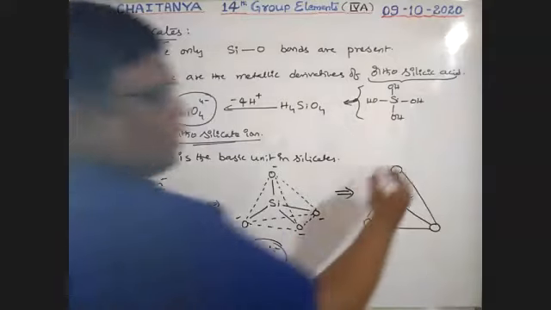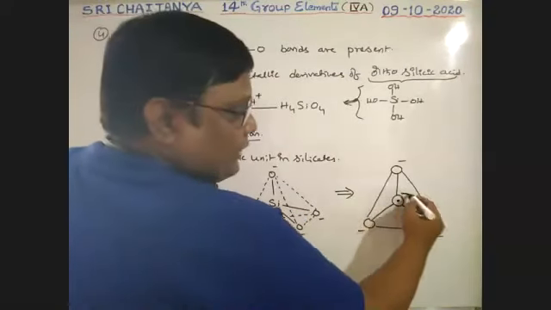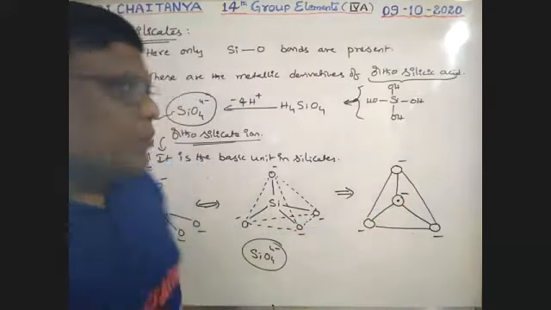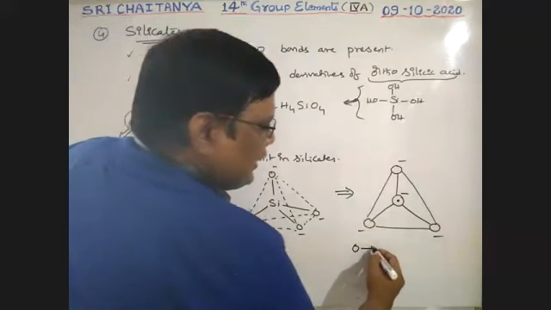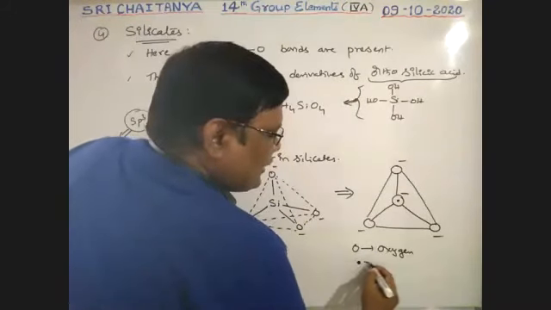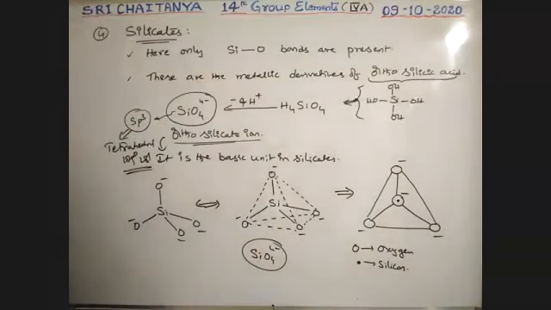Okay. This oxygen has a negative charge. This oxygen has a negative charge. This oxygen has a negative charge. This oxygen has a negative charge. So this dot is silicon. See boys here. Circle is oxygen. Dot is silicon.